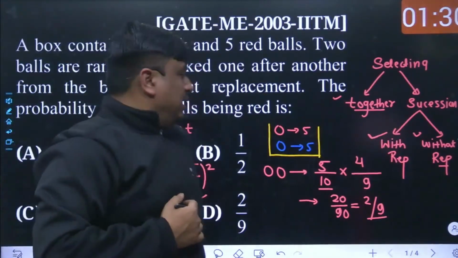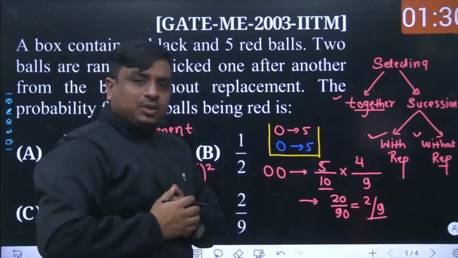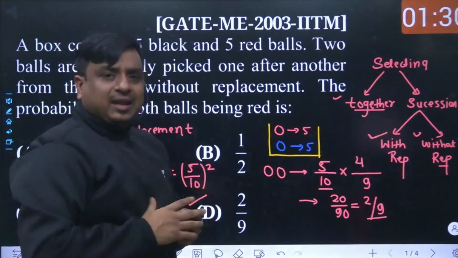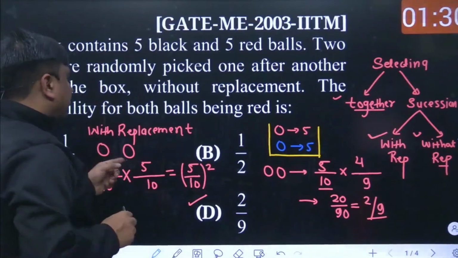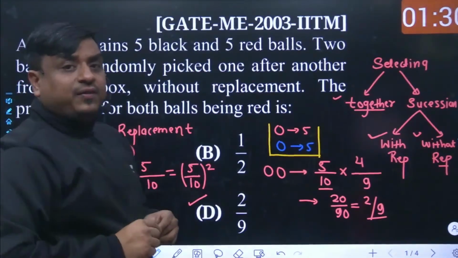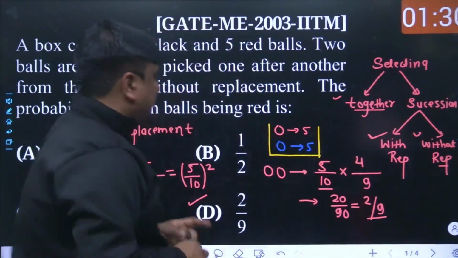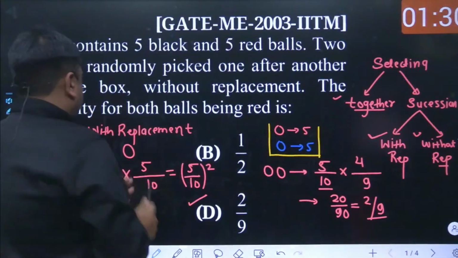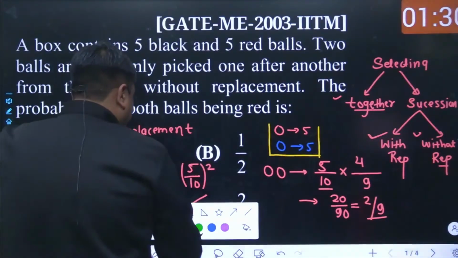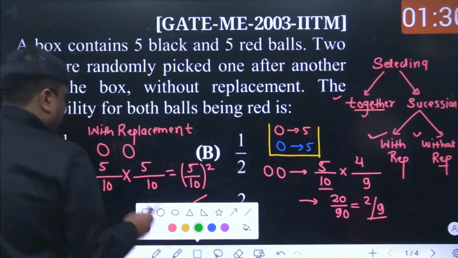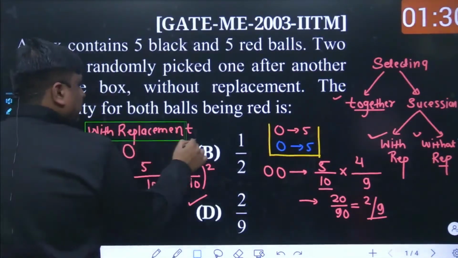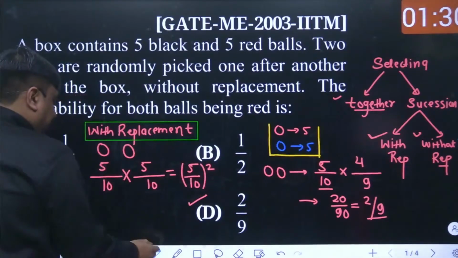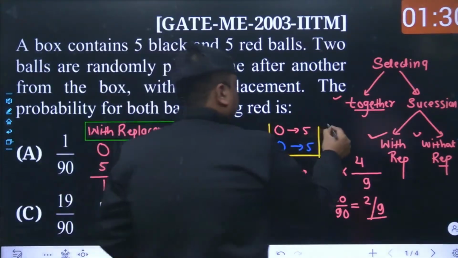So I can say this is the first category of the problem, where the balls are taken out in succession without replacement, and here the balls are taken in succession with replacement, and that's the basic difference between them. So this could have been the first kind of problem, and this could have been the second kind of problem.